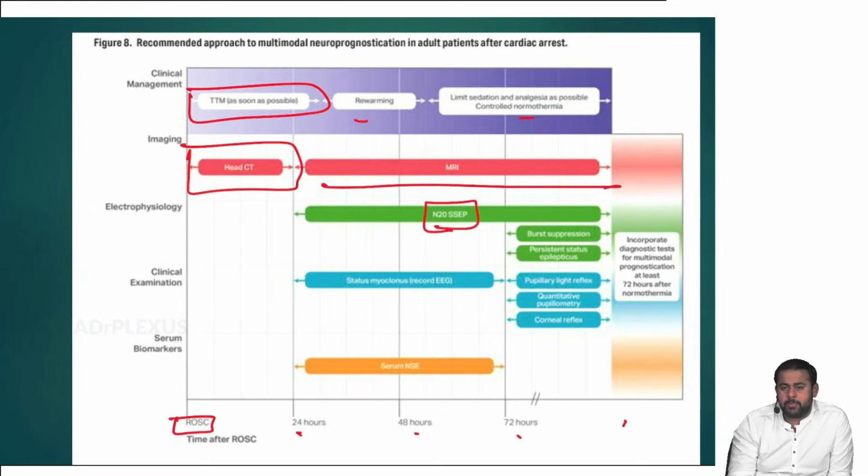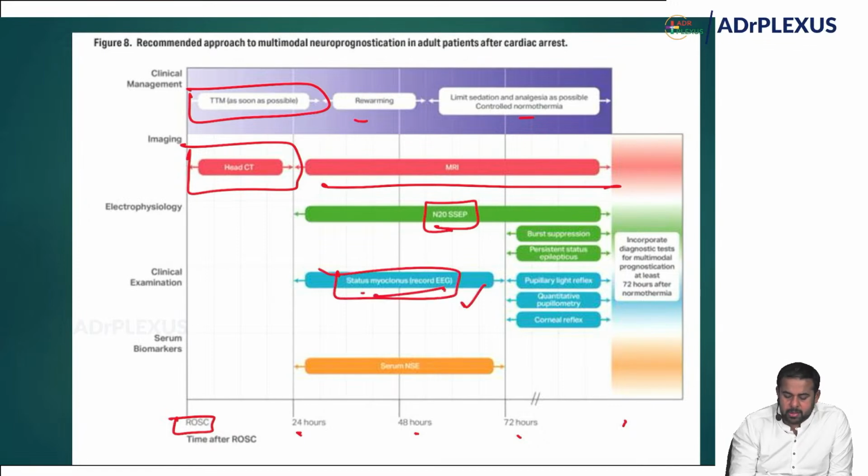Electrophysiology, SSEP, you do that. And clinical examination: when you suspect status myoclonus, EEGs can be done, and this is very important. Serum biomarkers, NSE, neuron specific enolase has to be done.